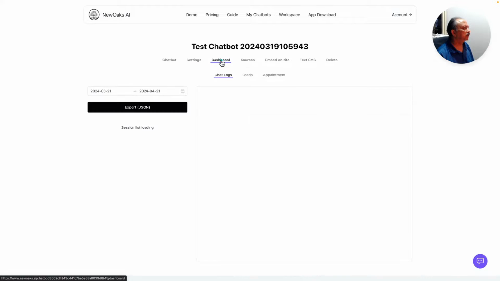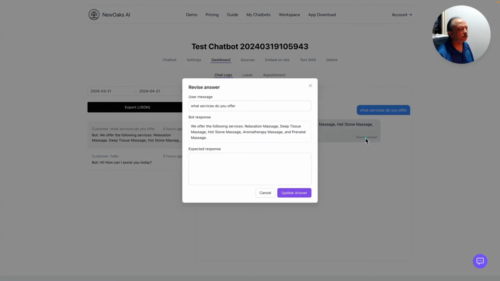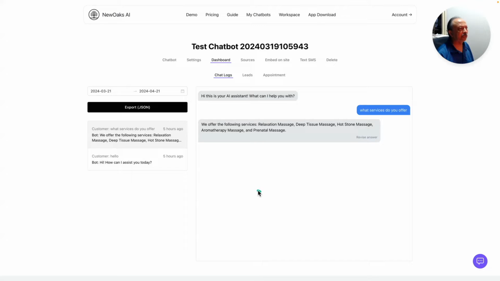So let's click on the dashboard for the chatbot. That gives you chat logs. You can actually export this as JSON. You can also revise the last answer, so you can change it if you wanted to respond to that.